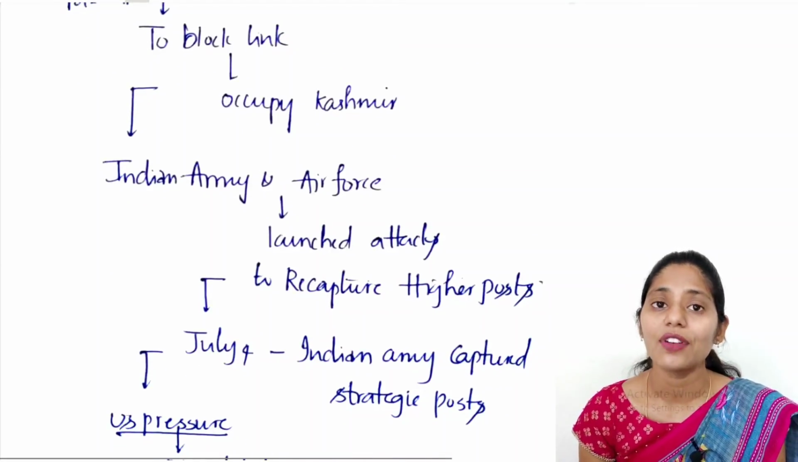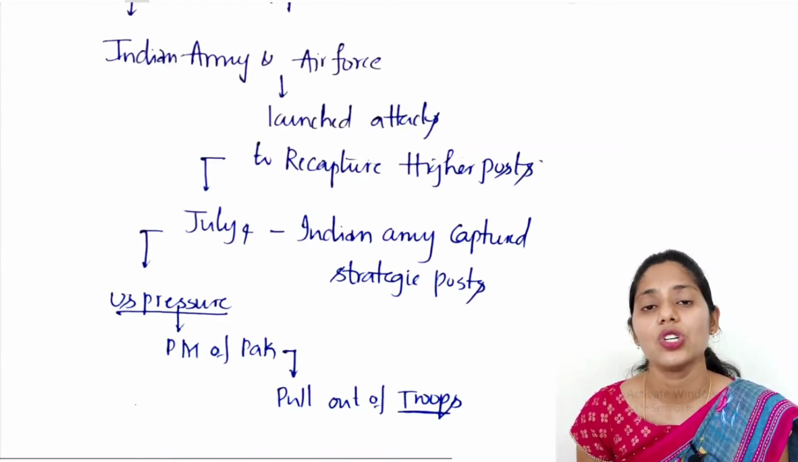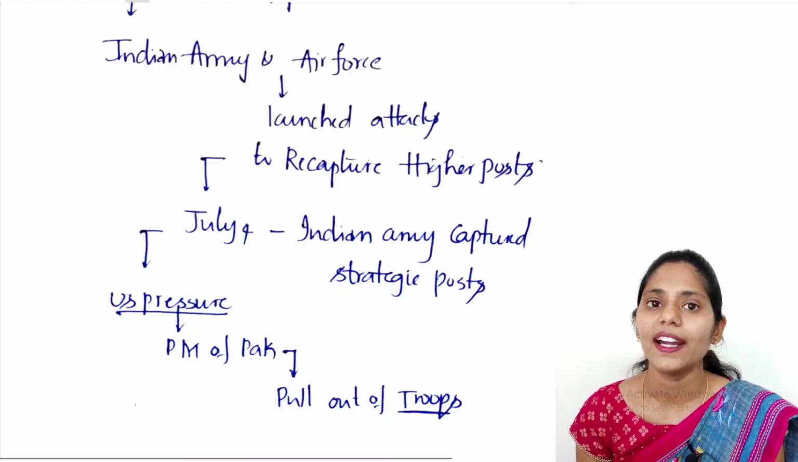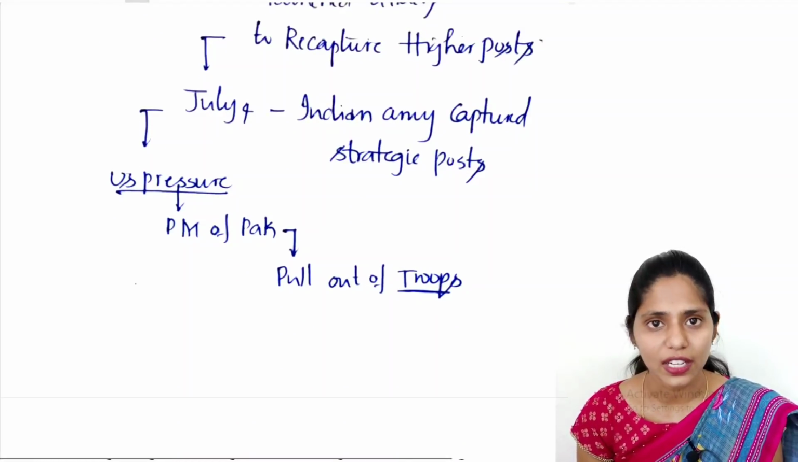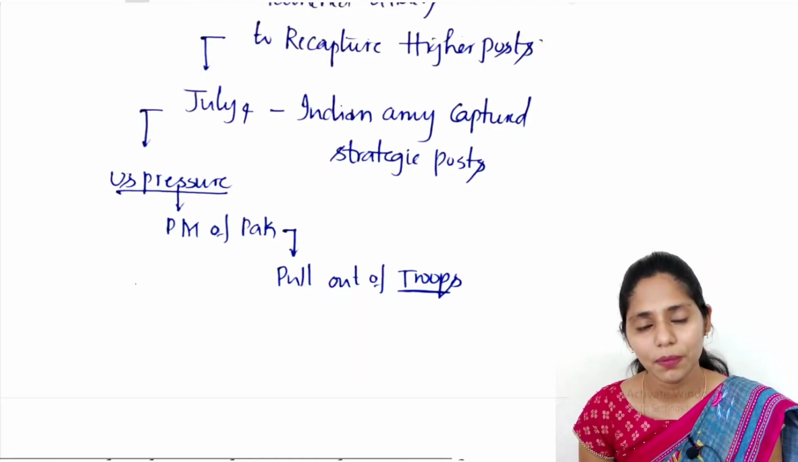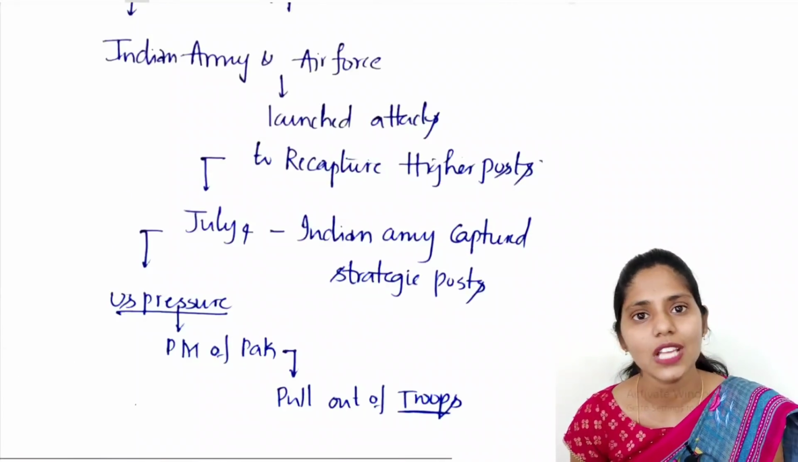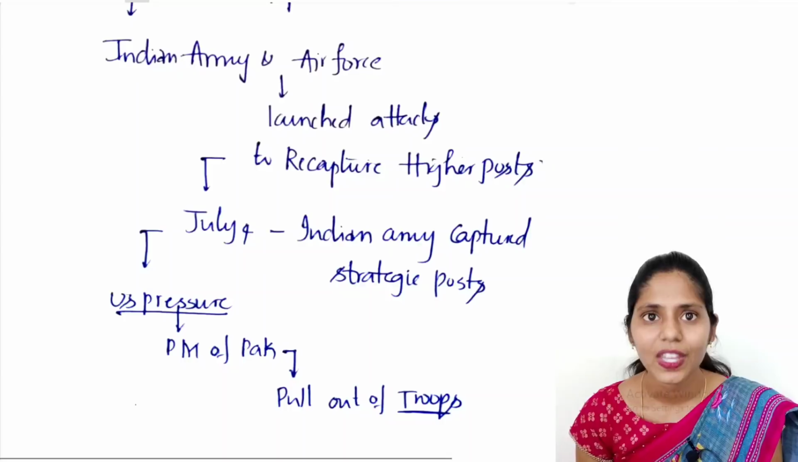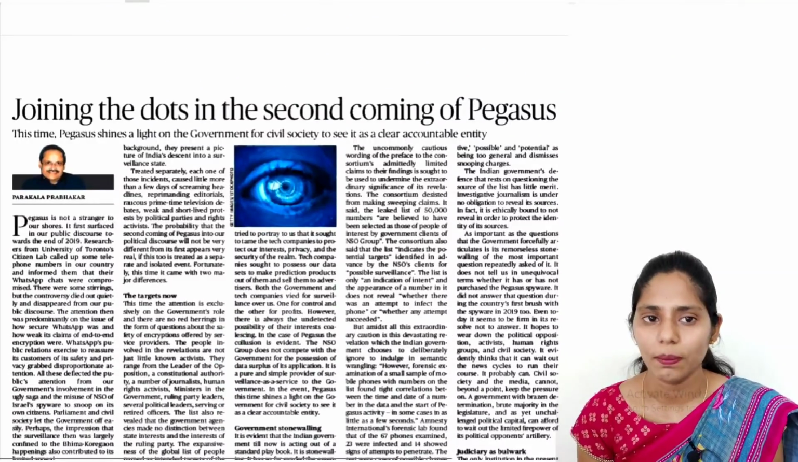Later on, our Indian Army as well as the Air Force launched attacks to recapture the higher posts. Finally, on July 4th, the Indian Army captured the strategic posts occupied by Pakistan, and even the US pressured Pakistan's Prime Minister to pull back their troops. So this is about the Kargil War, and I hope it is very clear now. Now let us see the next topic.